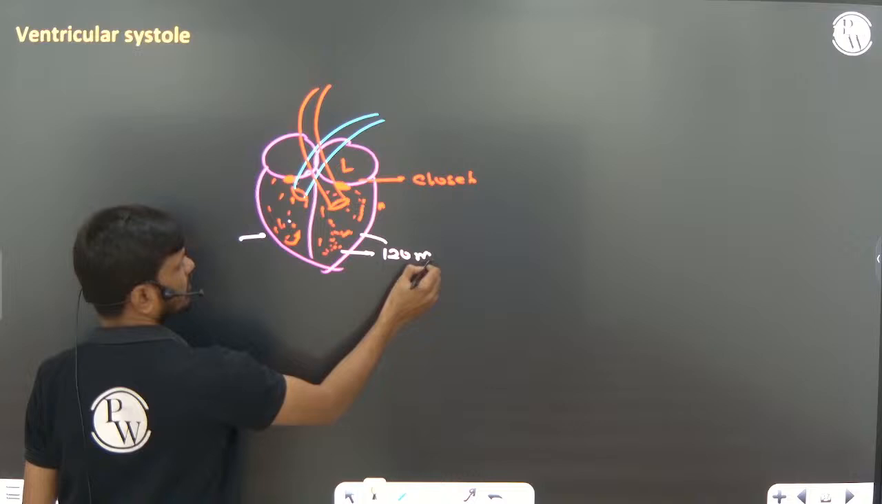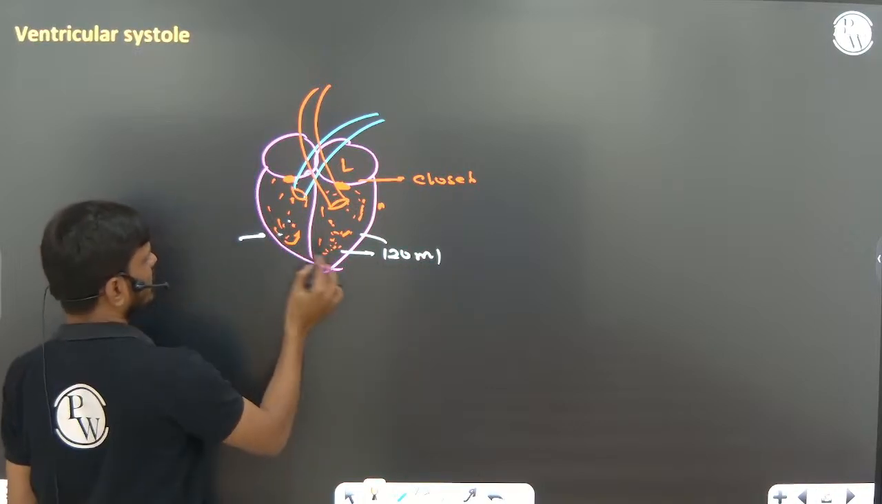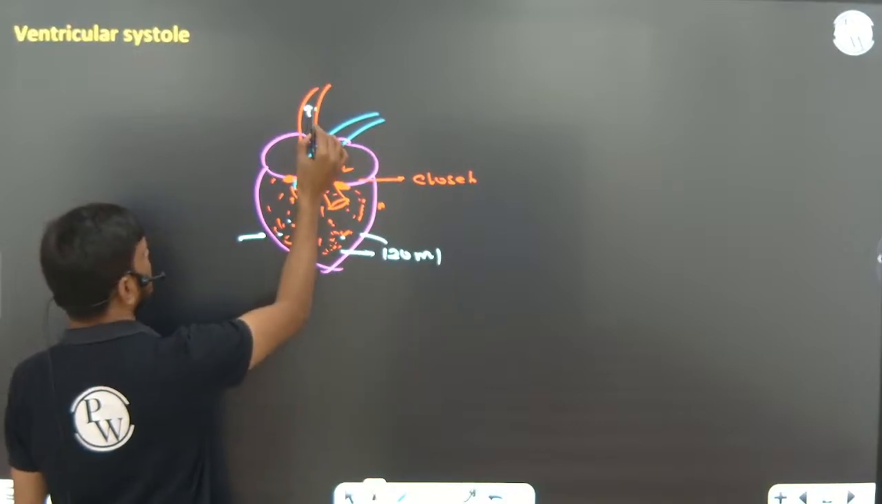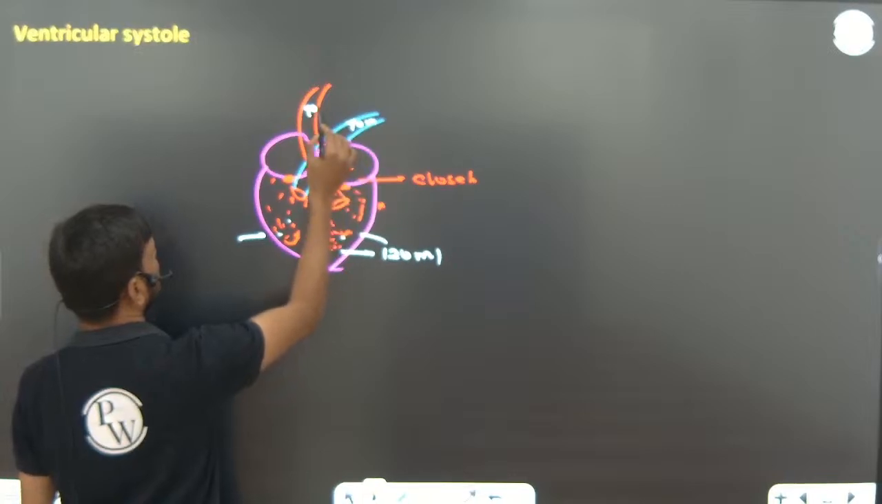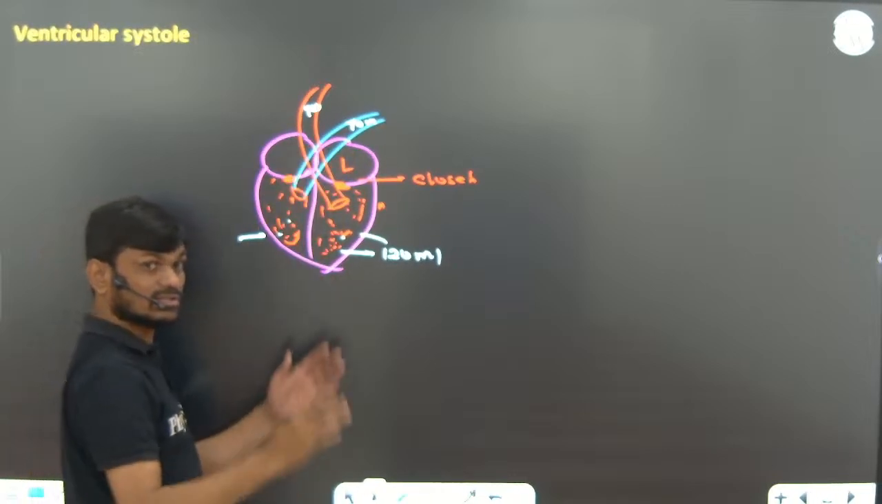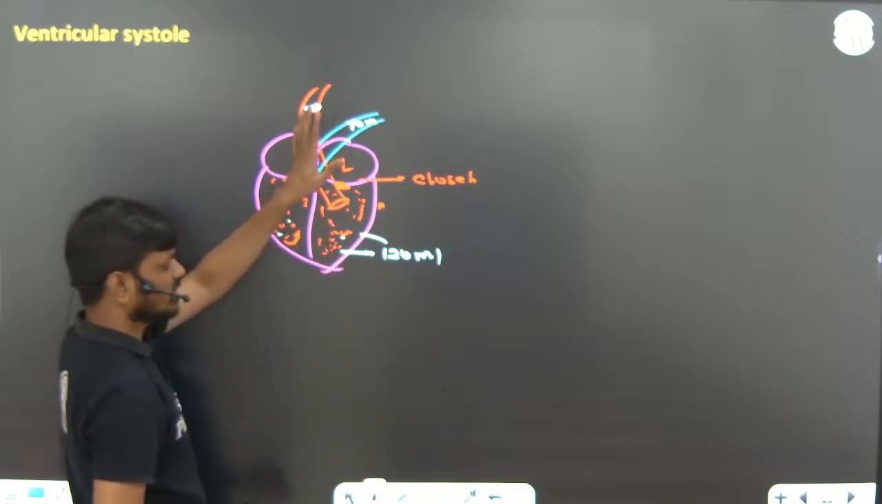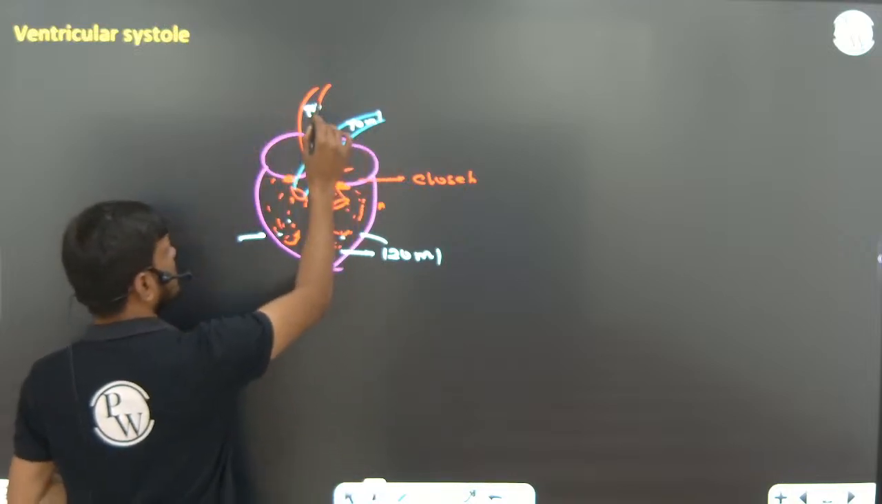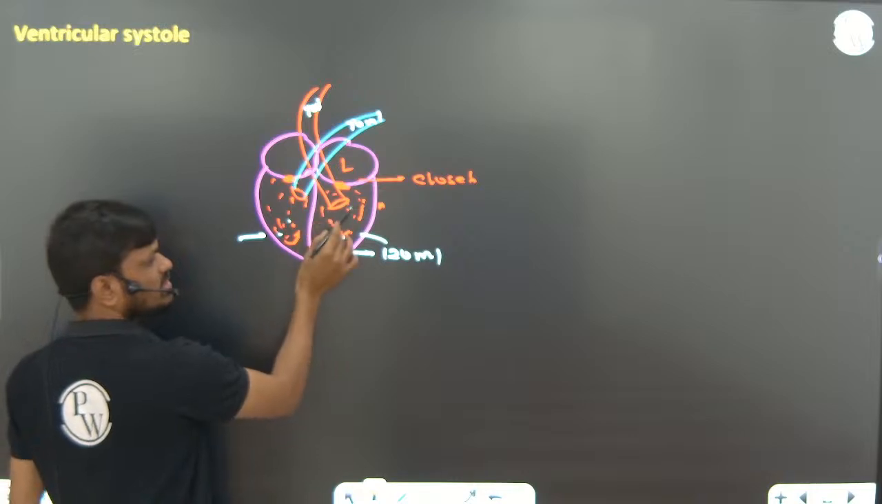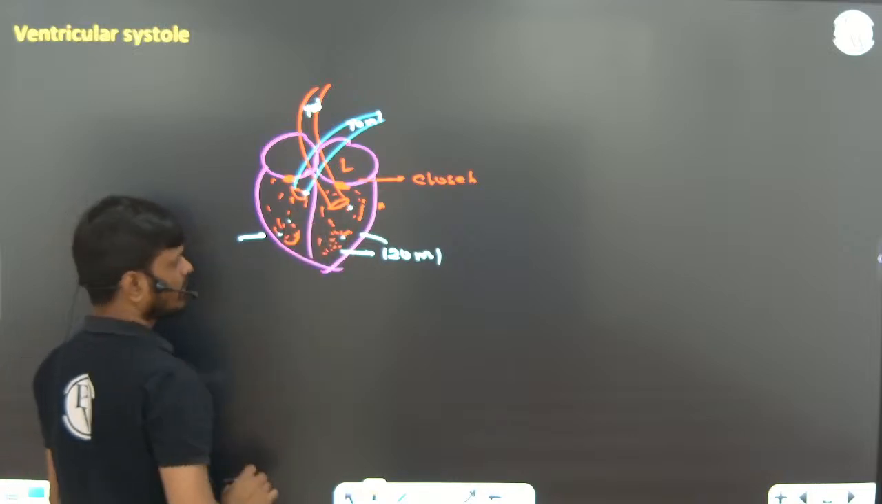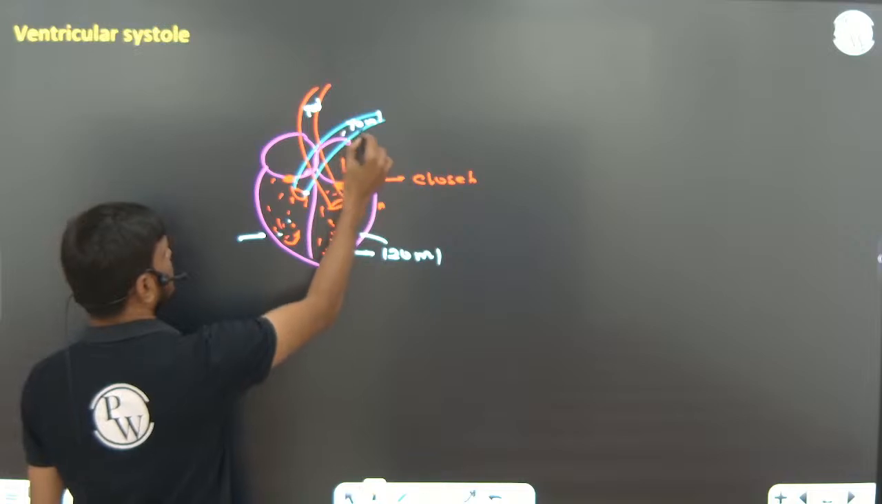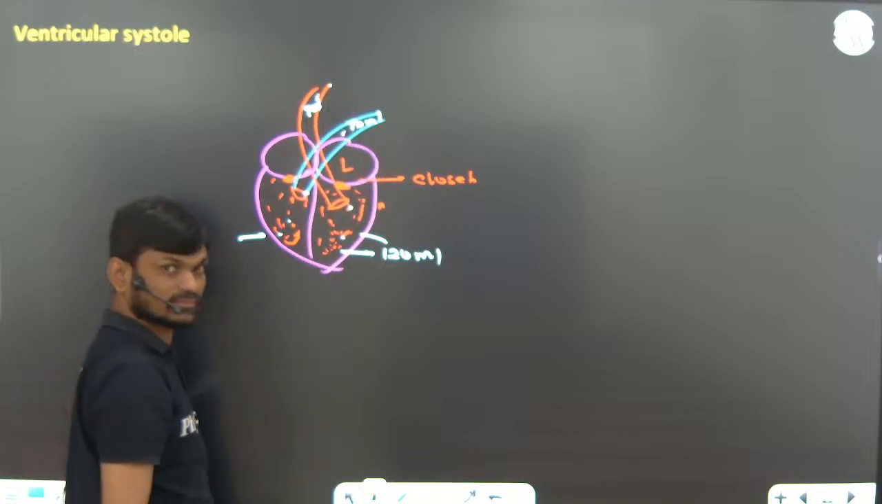So what is the total amount of blood that left here? 120 ml. Now each ventricle sends 70 ml of blood into the respective aorta. When the ventricles are undergoing contraction, 70 ml of blood enters the respective aorta, the systemic aorta and the pulmonary aorta, right? So that enters into this aorta, right?